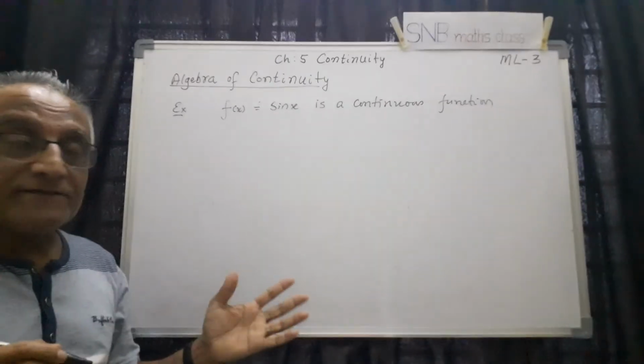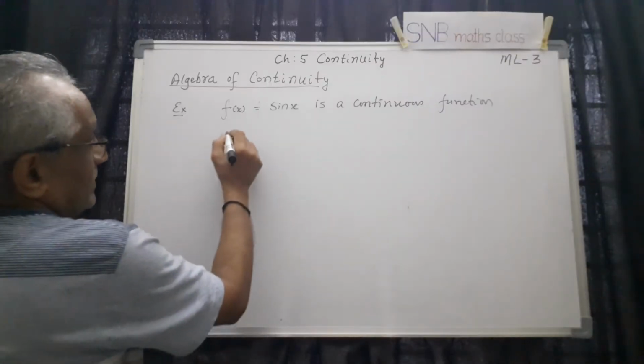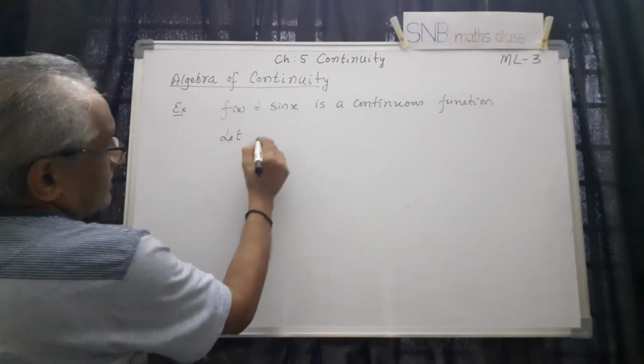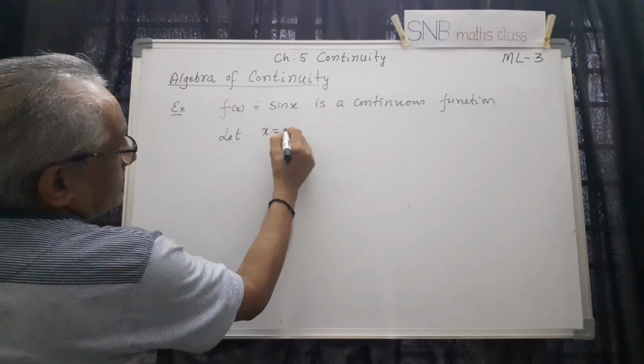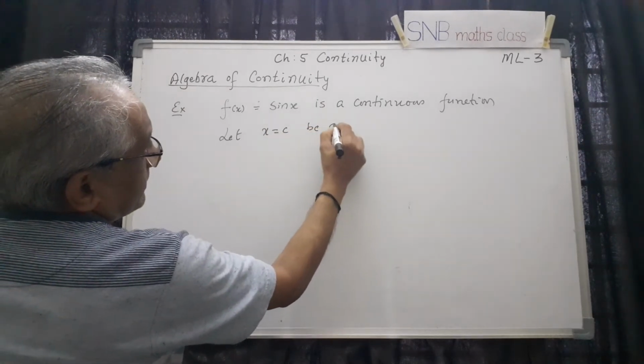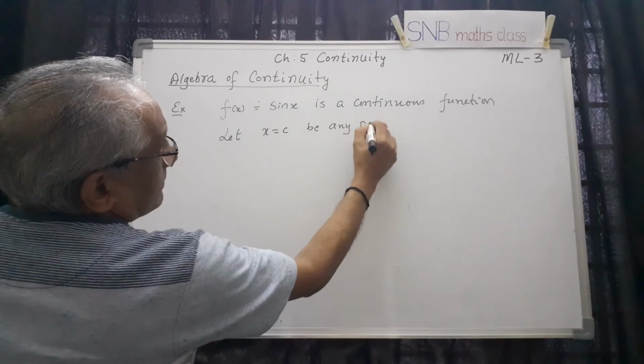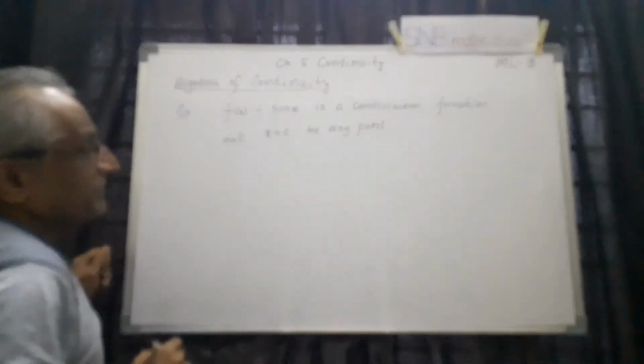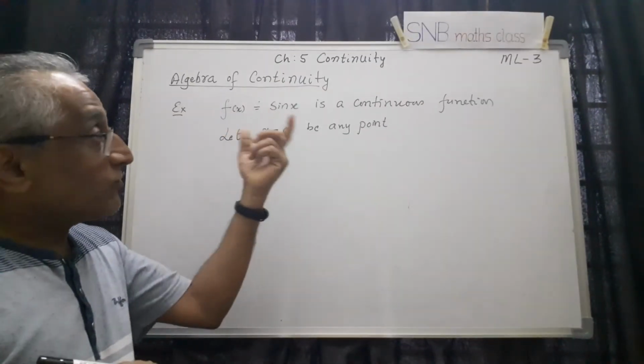What is the method of proving? Of course, whenever you want a single function to be continuous, the method is you have to use the definition. So that means I have to take a point. So the proof is like this: let x equal to c be any point. We know that f of x equal to sin x is defined for all real values.